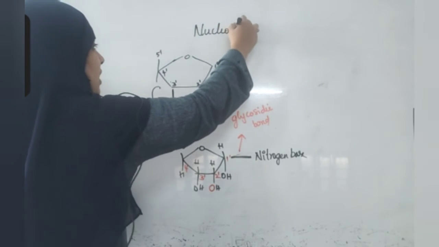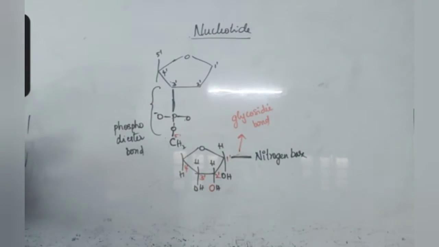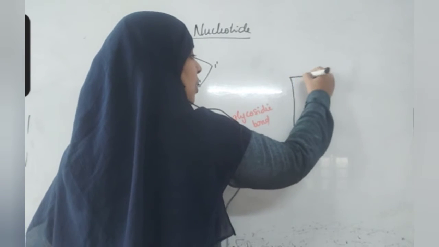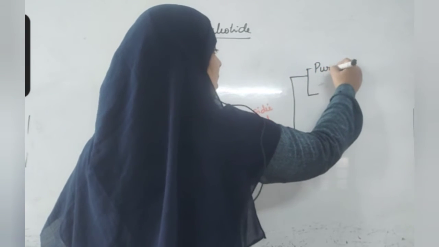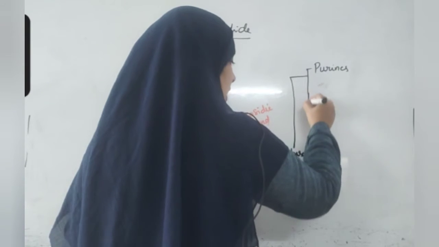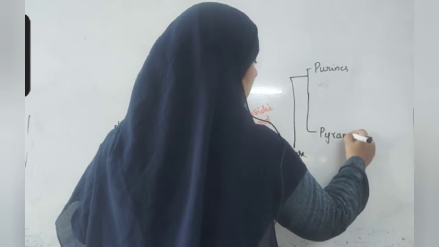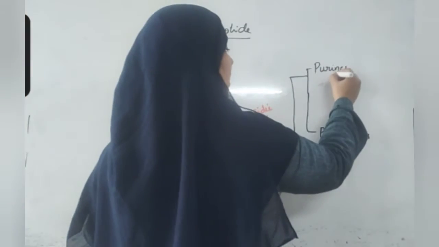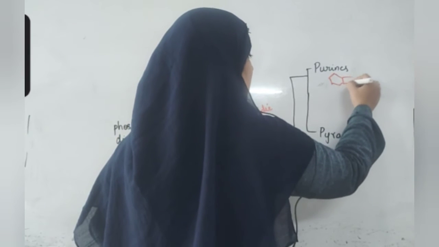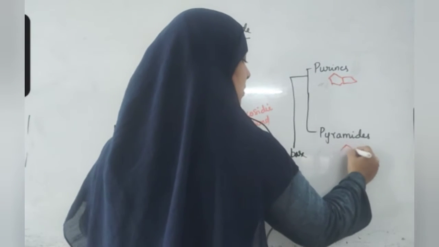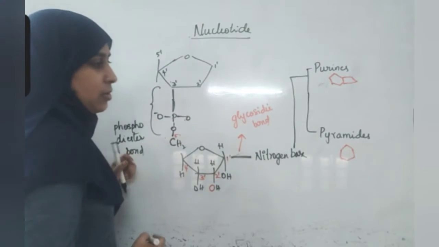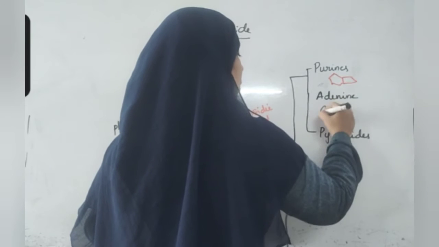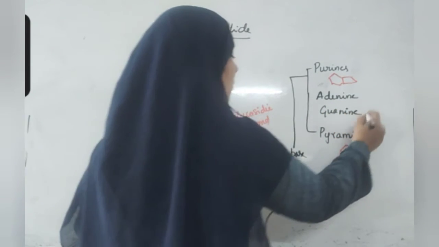In this nucleotide, there are different types of nitrogen bases. Nitrogen bases are of two different types. What are they? Purines, and second type, pyrimidines. What is the difference between purines and pyrimidines? Purines have a little complex structure, like this. Pyrimidines have a very simple structure like this. Among purines, there are adenine, guanine. Among pyrimidines, there are